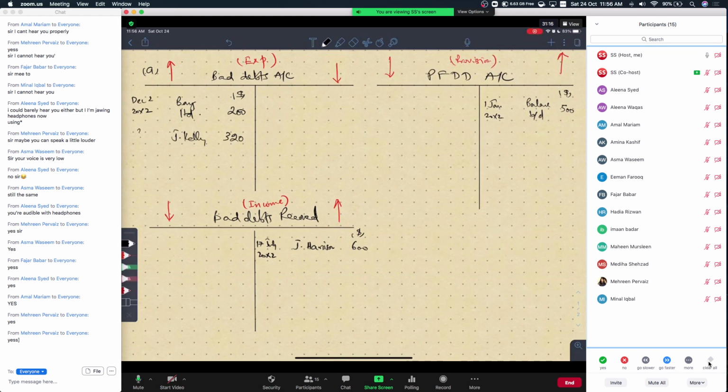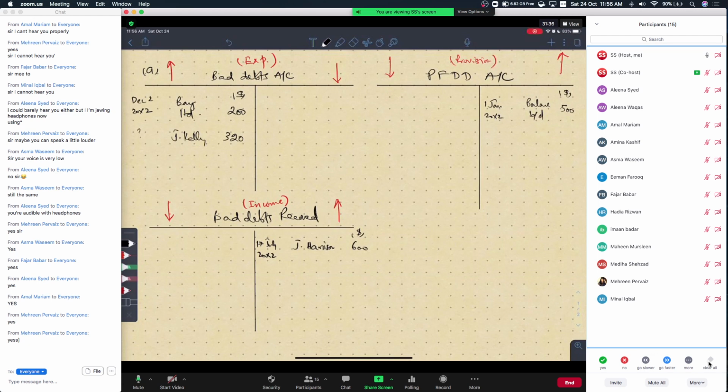The second thing it tells us is that this particular debtor, John Kelly, was included in the schedule given above. It belongs to the last category in the aged debts, the over 100 days category, so it was included there.